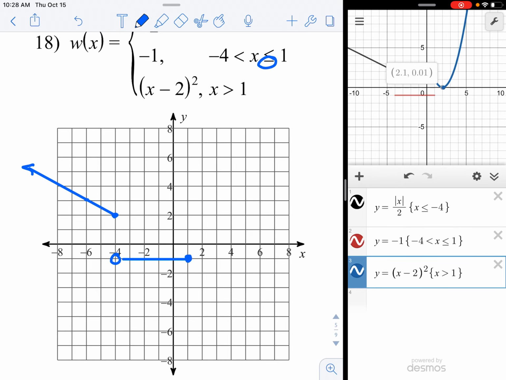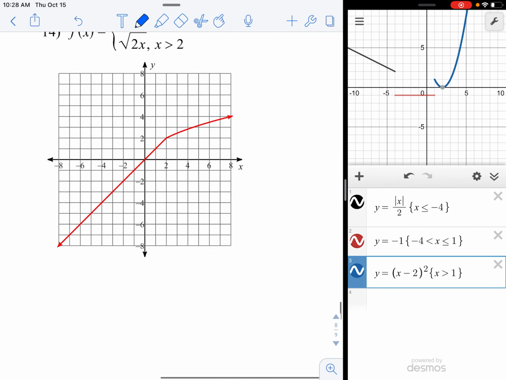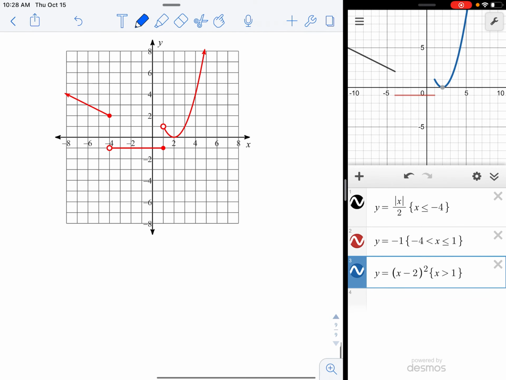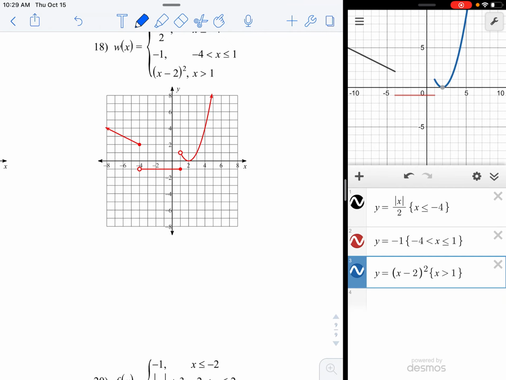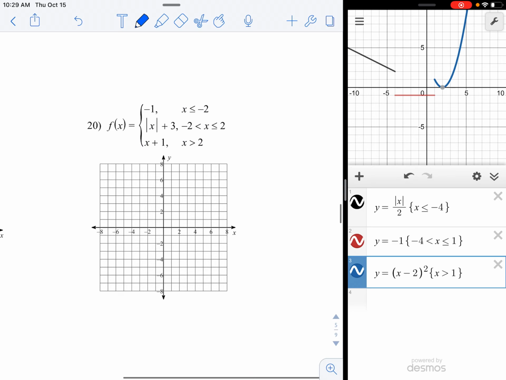And then this little J shape starts with a circle at 1, 1, no equal sign, so that makes sense there's a circle there. It sort of dips down to this point and then curves up through that point, and it just sort of takes off toward the sky. And there it is. Let's check number 18 and make sure that we are good. Yep, exactly right. Good. Number 20, last one.